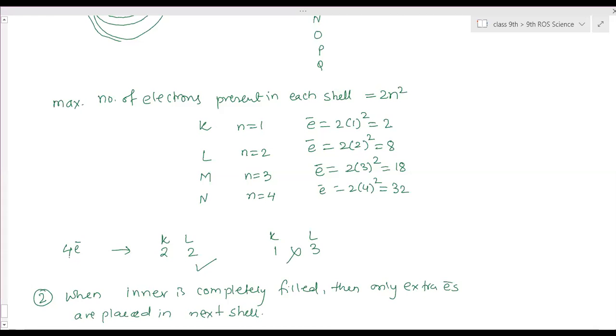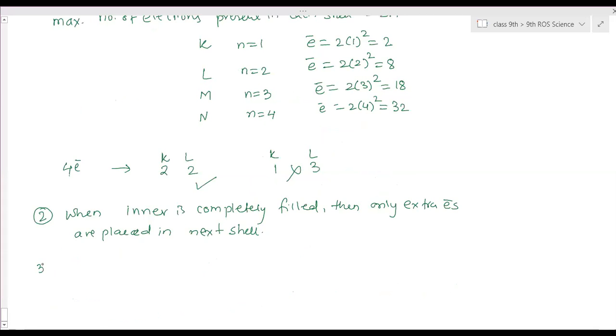Clear? Now one more very important rule, the third one: the last shell, that is the outermost shell, should have a maximum of 8 electrons. This is a very important part.